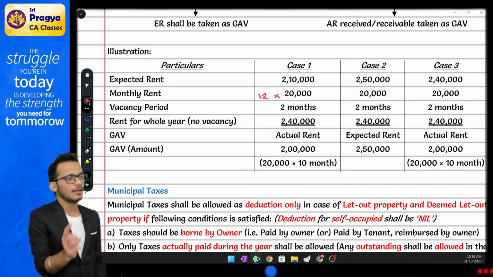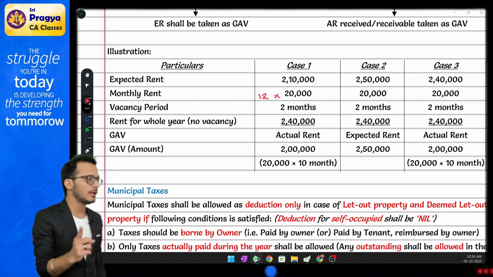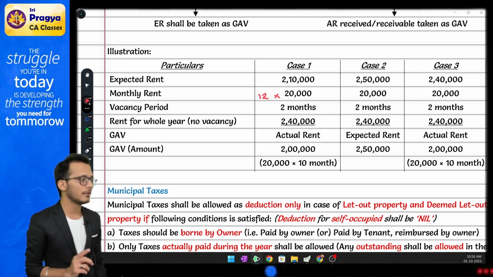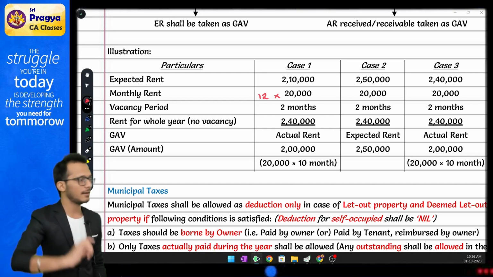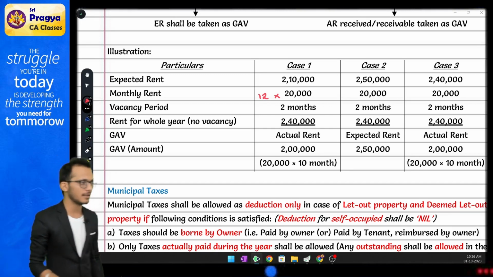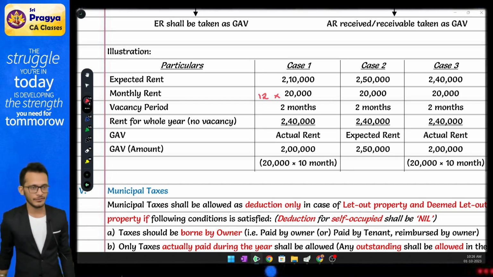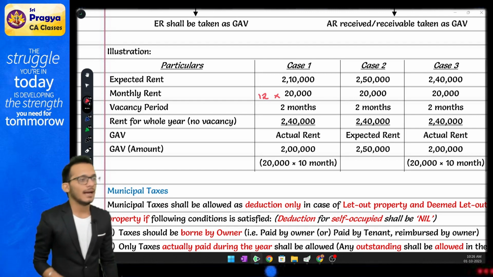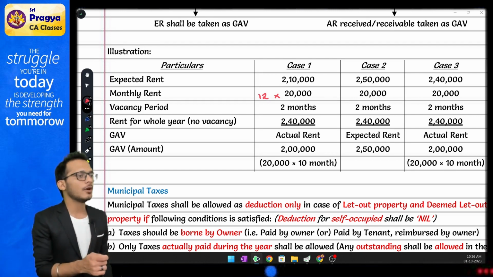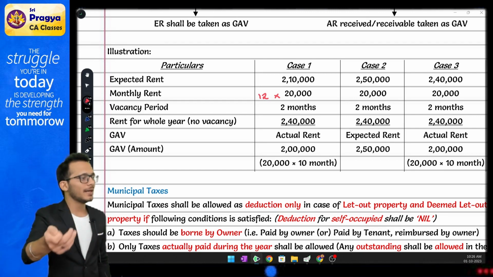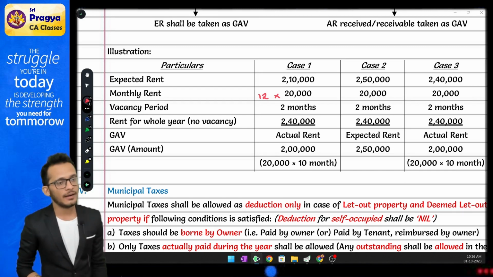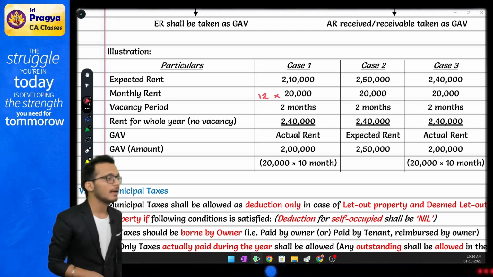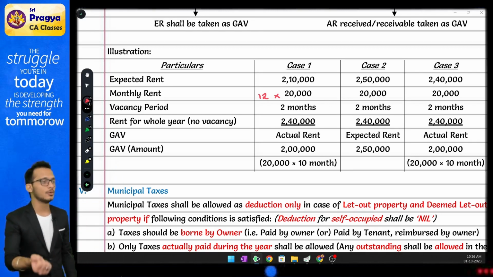But please understand, you can claim it as a bad debt only from actual rent. You can claim it only from your actual rent, which means expected rent versus actual rent minus unrealized rent, whichever is higher. This is what the policy is. Yes. At the same time, if you have got a rent as bad debt, in the future you may get it back. This is called realization of unrealized rent. In that case, it will become taxable in the year in which you receive it.